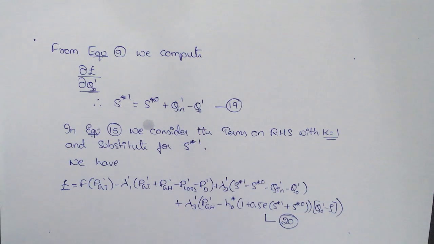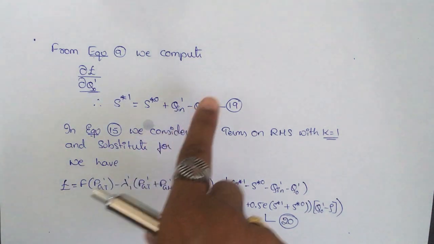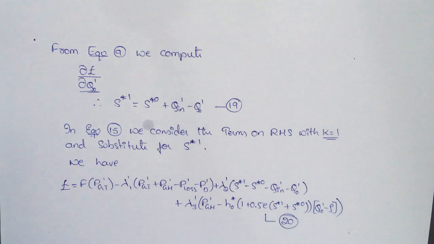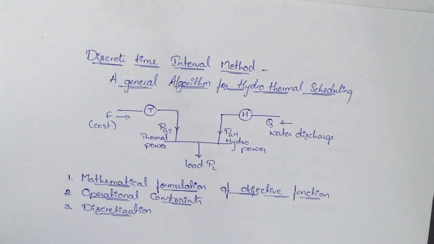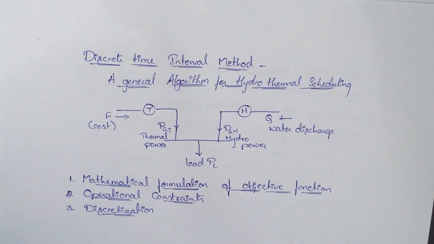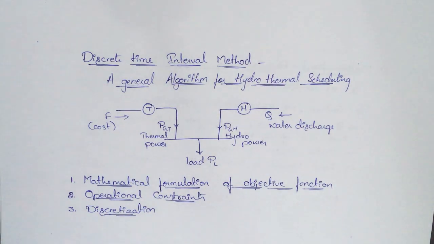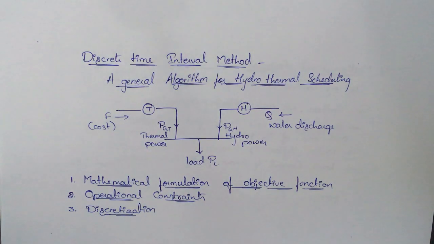Previously it was continuous time. Now we got a discrete time method, a general algorithm for hydrothermal scheduling using Lagrangian multipliers. It is very much necessary to analyze the system in a discrete time interval so that we get to know the water level at each time interval. At the first hour, what is the water level? At the second hour, what is the water level? And how much cost we need to incur on thermal scheduling.